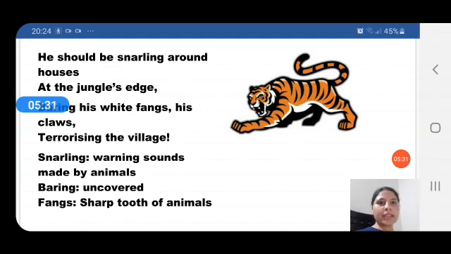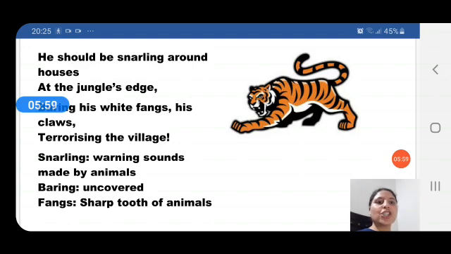So the poet says that the real place meant for a tiger is not a cage in a zoo but a forest. So a tiger should be moving around freely at the jungle's edge, at the outskirts of a jungle, and he should be roaring fiercely at people, terrorizing them with his white fangs and claws.